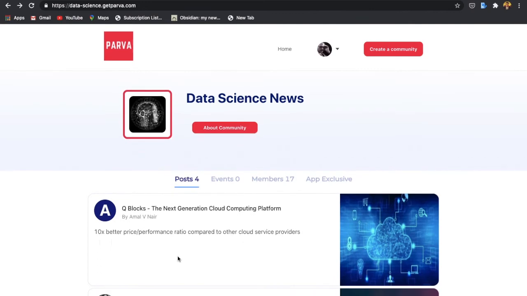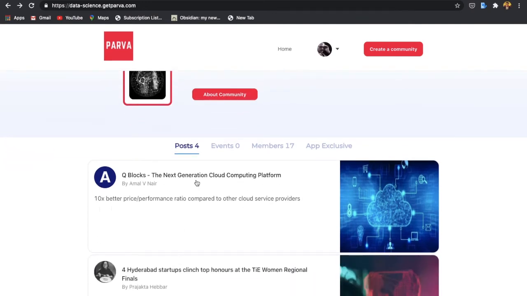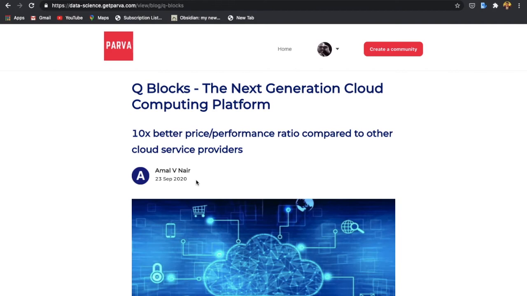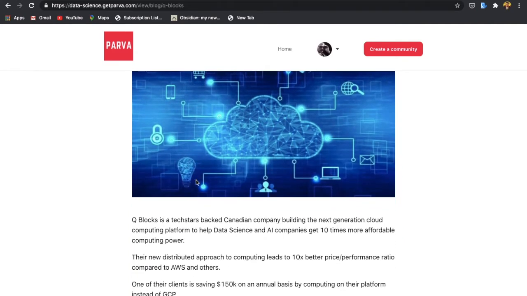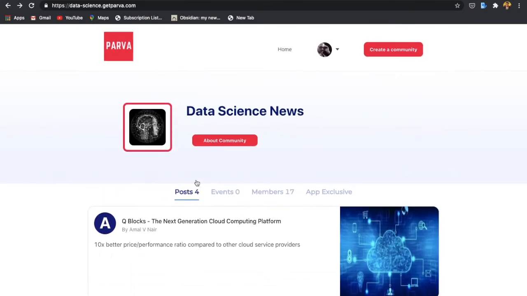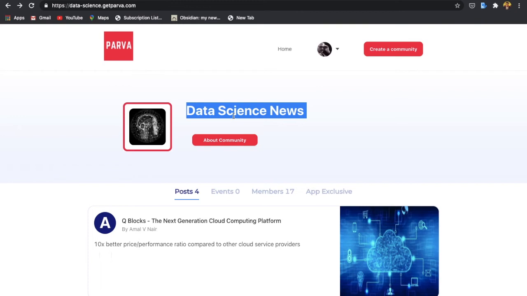One of the pilot programs that we are running is with Qblocks. As you can see, Qblocks is a next generation cloud computing platform which gives you access to GPUs and cloud compute, which is much cheaper than traditional cloud service providers. So what is happening here is Qblocks is actually paying one of our community organizers, the organizers of Data Science News, to access their community. We think this is a win-win situation for both the product company, the brand, and the community organizers.